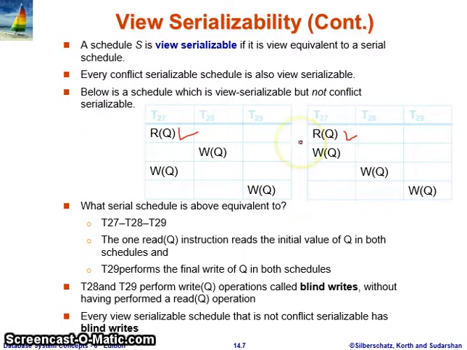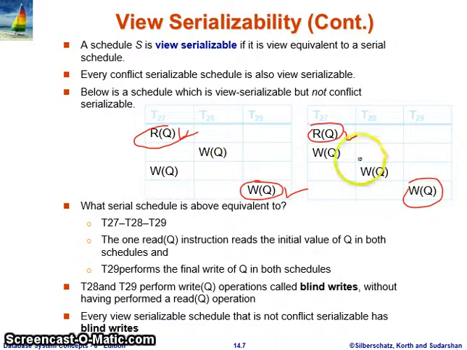Our second condition is the write at the last. This operation is writing at the last, and both operations belong to the last transaction, T29. So our second condition is also satisfied. The third condition says that if a value is read by another transaction, then it must be the same. Here the only read operations are this one and this one, with no read in between. So our third condition is also satisfied, because no transaction is reading a value written by another transaction. So we can say these two schedules are view equivalent.